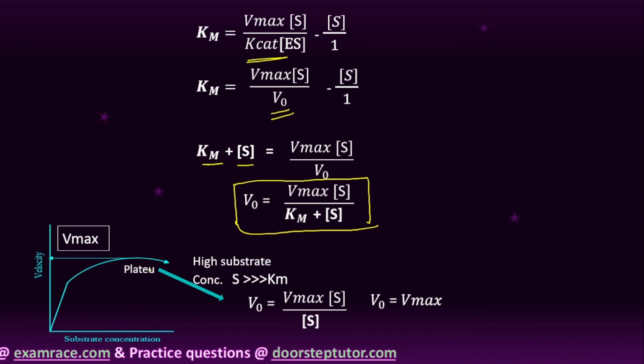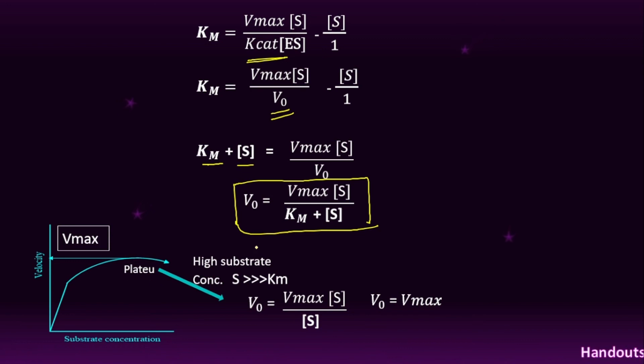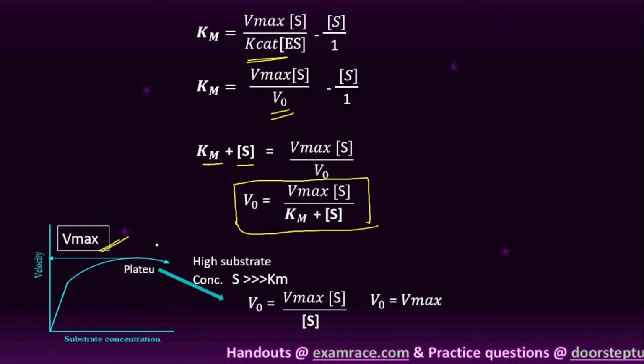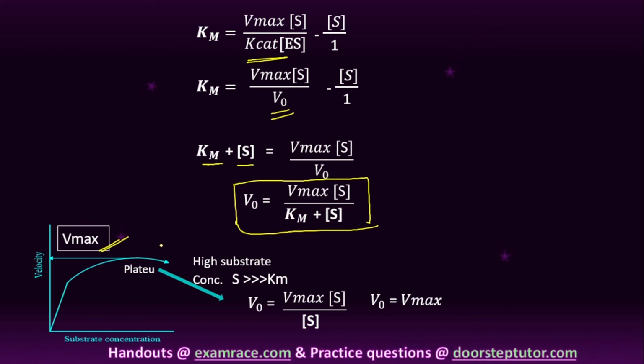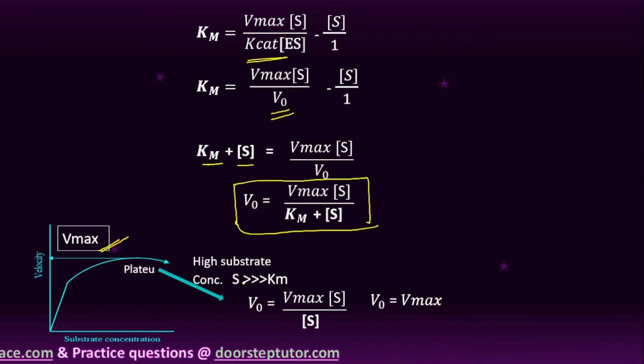So generally the Michaelis-Menten equation focuses mainly on deriving a mathematical relation for this plateau region only, right? Here V maximum means all the substrate molecules react with the active site of the enzyme. So therefore the velocity of the reaction is maximum here.